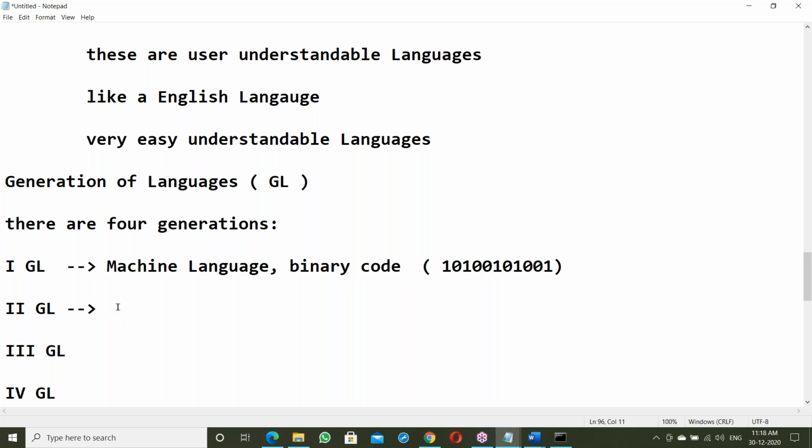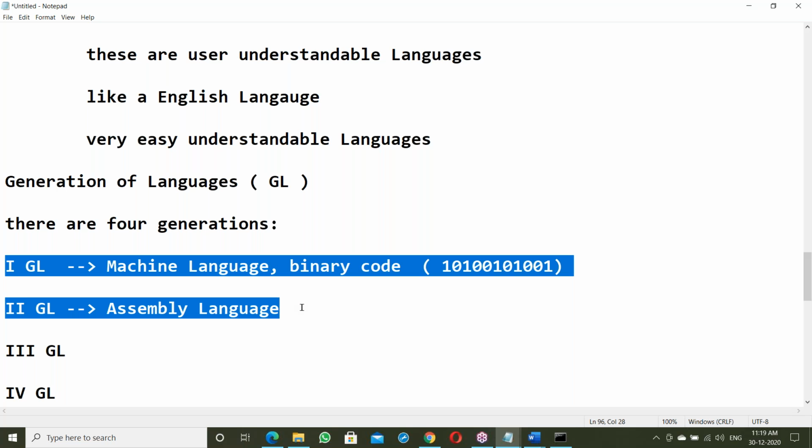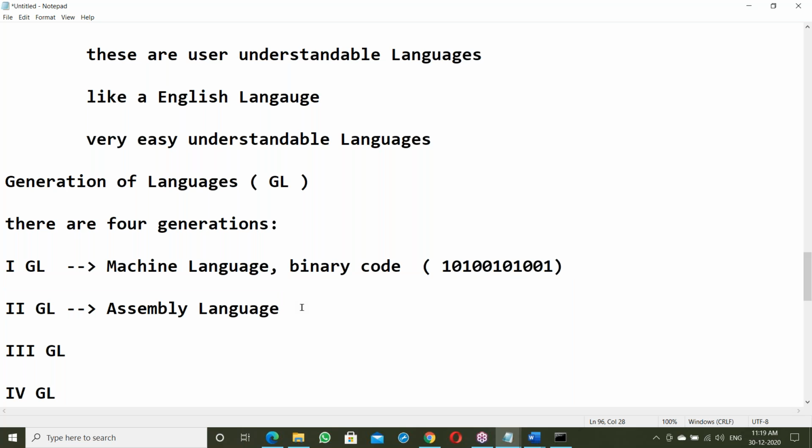Second GL. Yes, what is second GL? It's assembly language. Assembly language is system understandable language. Okay, not required for us. We are not going to use these two languages; the system internally uses these two languages.